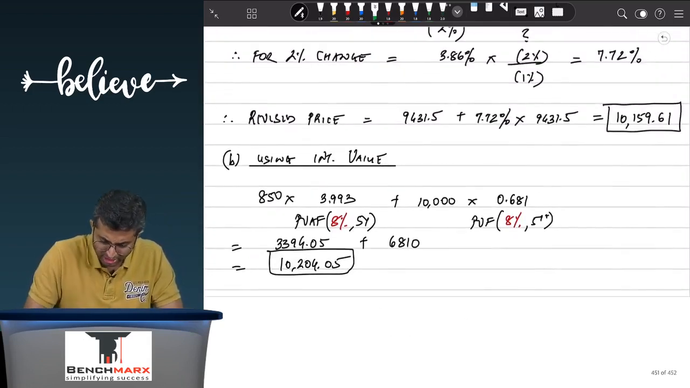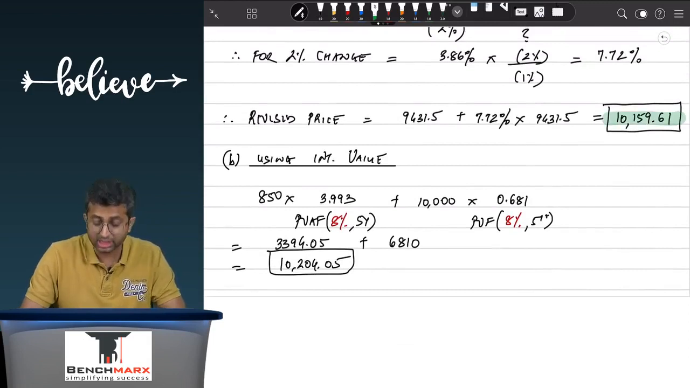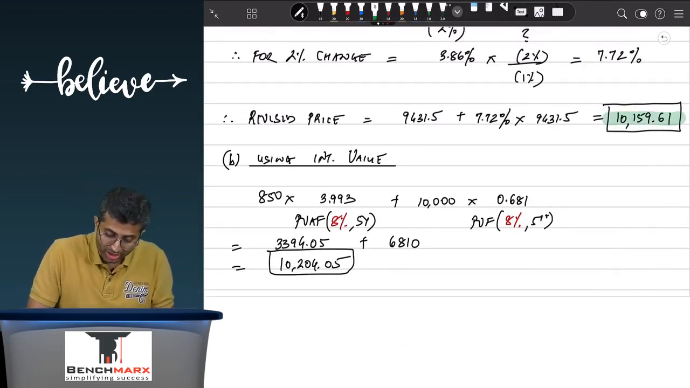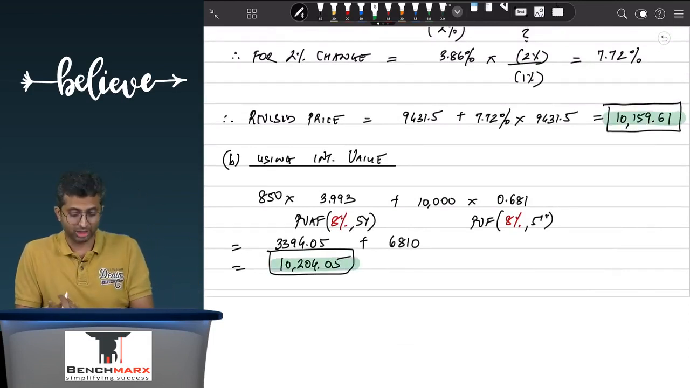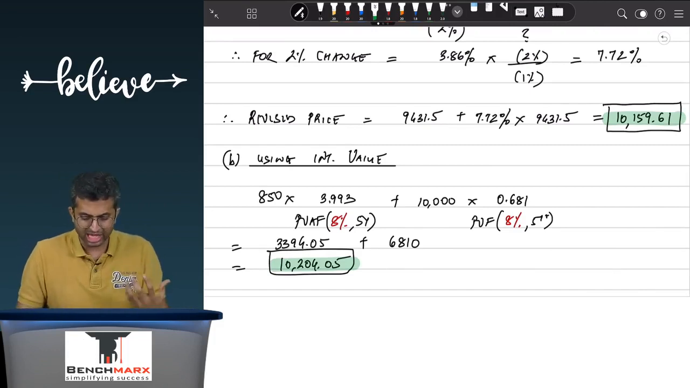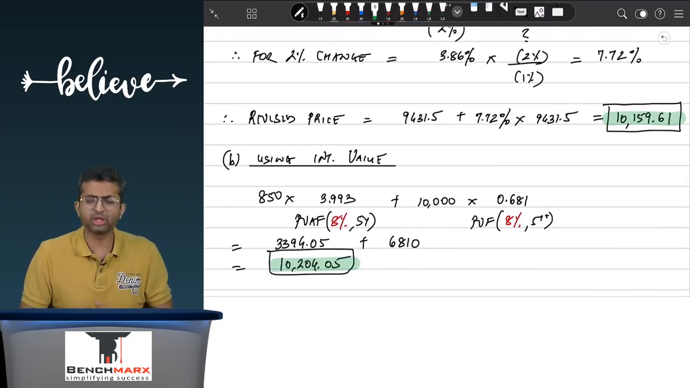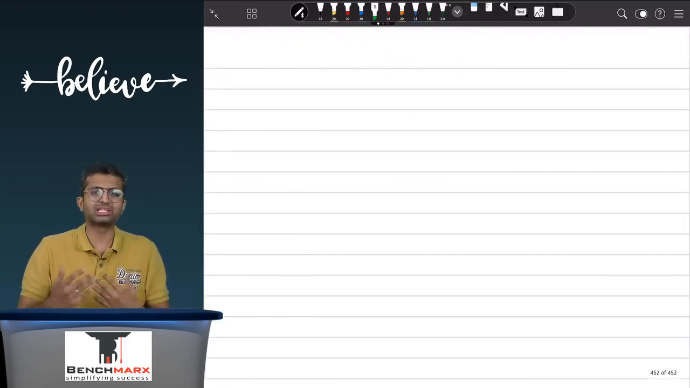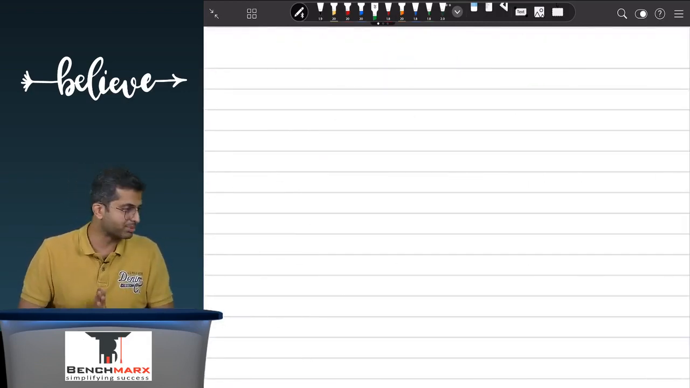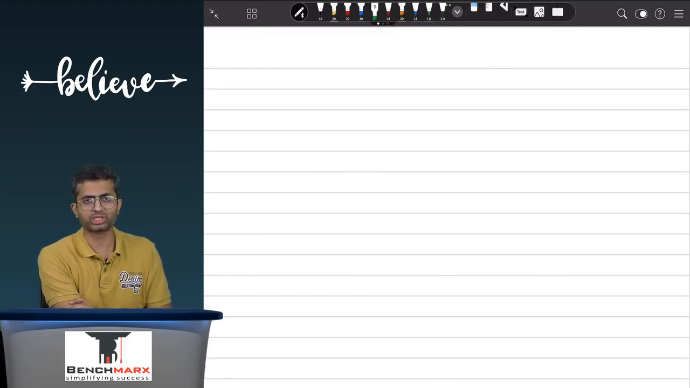The price predicted by the duration statistic is around 10,159, whereas price using the intrinsic value method is around 10,204, and as a result there is, we can say, approximately a 40 or 45 rupee difference in the prices. Now why is this difference in the prices arising? Now conceptually, this is where the convexity concept comes into the picture. So here we discuss the concept of convexity.